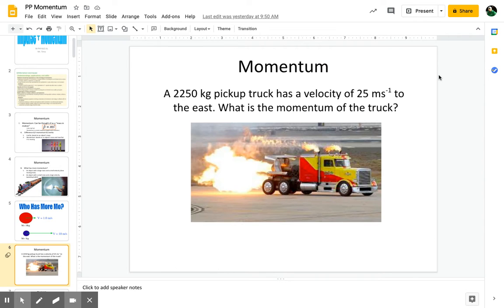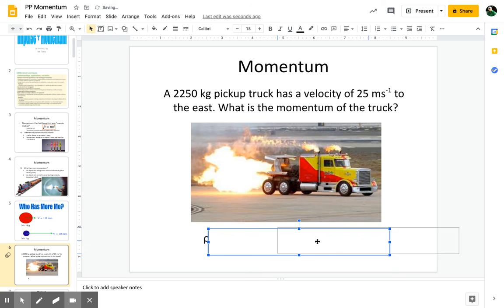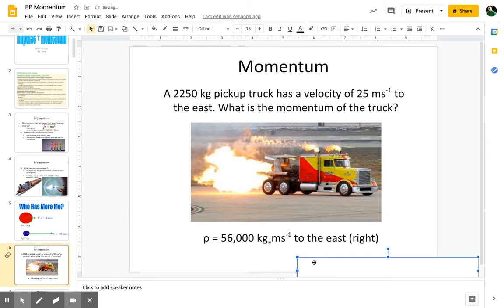This is a real quick example problem. See if you can figure that out, and we'll be right back. Hopefully you looked at that and you figured it out, and the answer is 56,000 kilogram meters per second. And remember, it's to the right, or east, because it says up there to the east. All right. And that would be your answer.